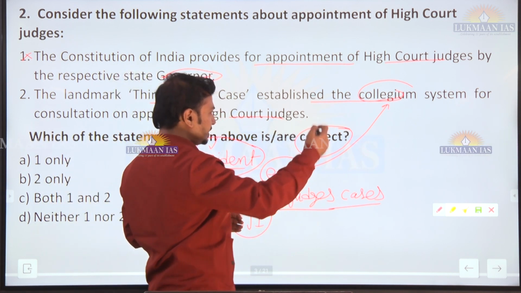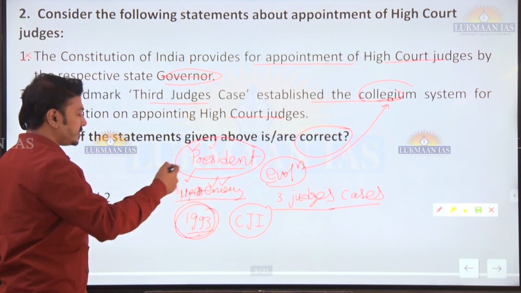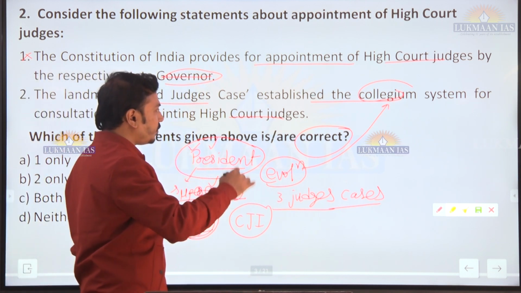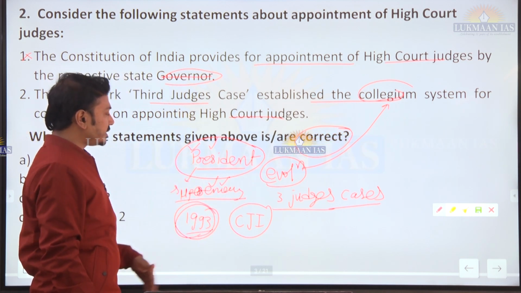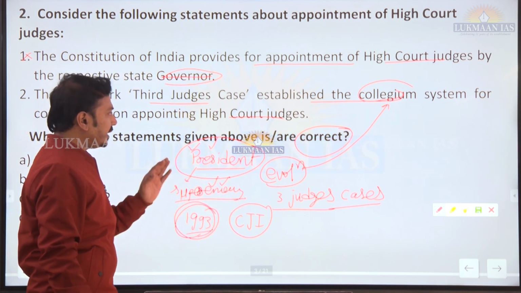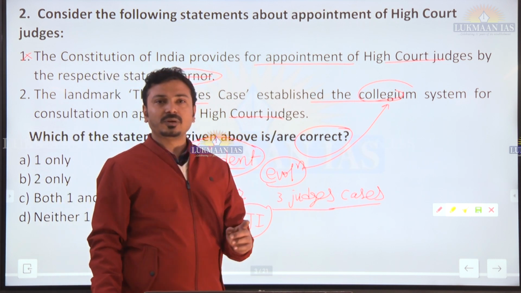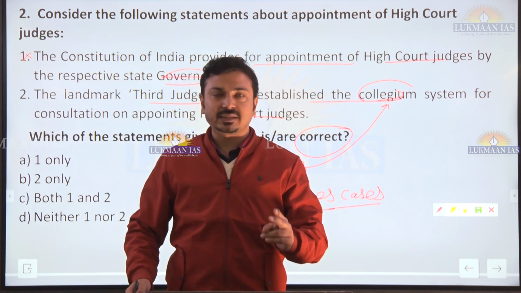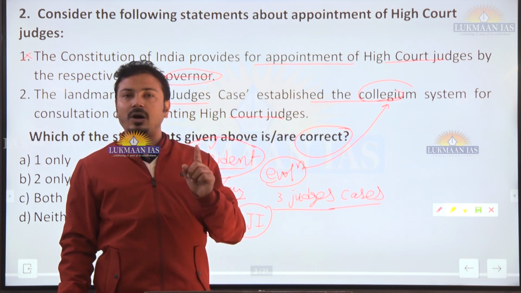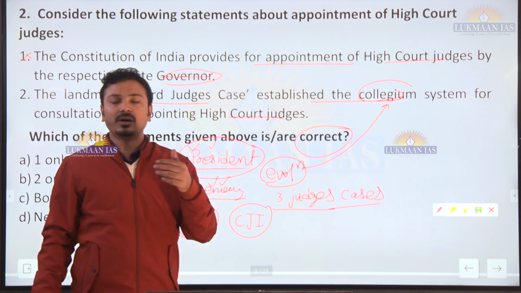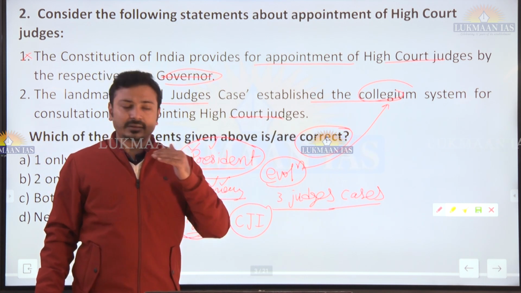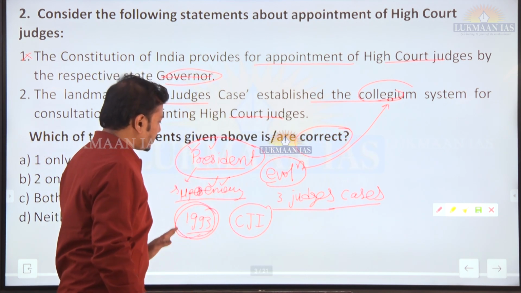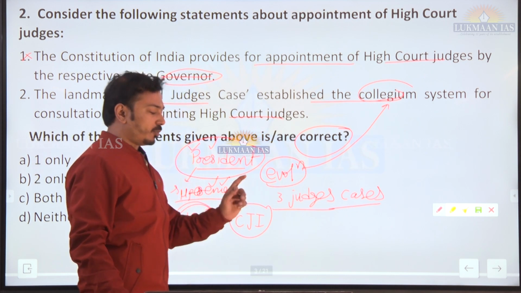Here the four senior most judges of the Supreme Court now form the collegium, and the CJI along with those four judges takes the decision. And if out of those four judges, any two judges give an adverse opinion on that particular person to be appointed, then the Chief Justice of India is not supposed to forward that name for appointment.